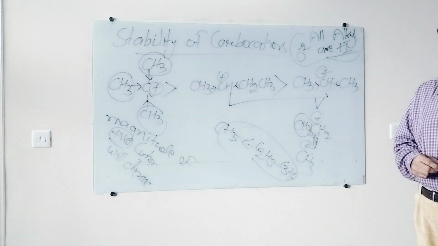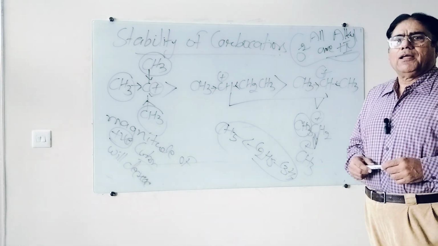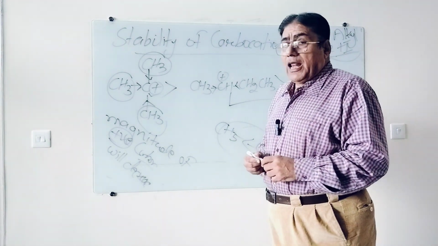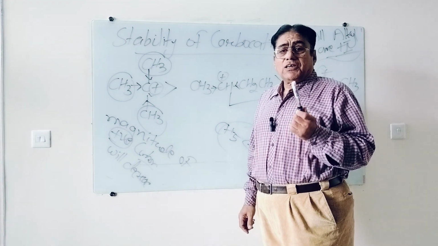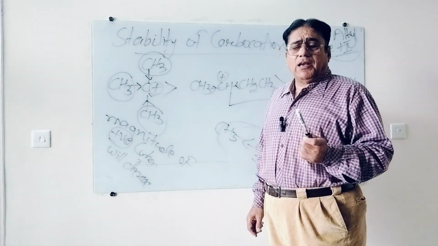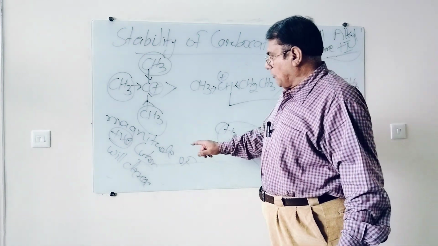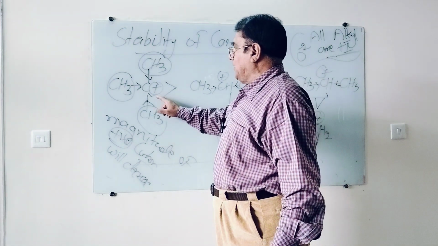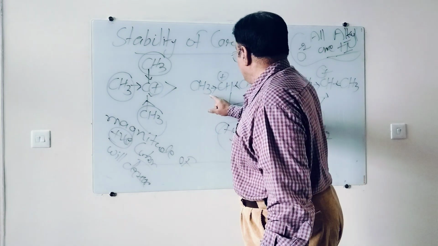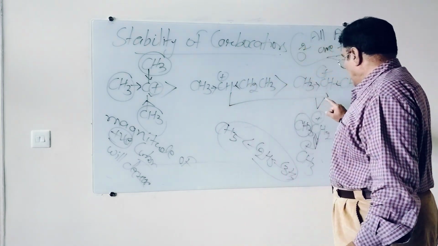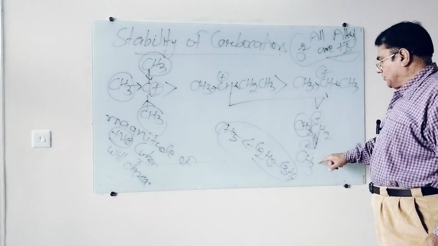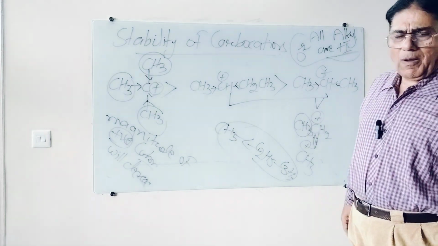So whenever a plus I alkyl group is there, the alkyl group always increases the stability of the carbocation. More number of alkyl groups, more will be the stability because the magnitude of the positive charge will decrease. So tertiary butyl, secondary butyl, isopropyl, ethyl, methyl. This is, I should say, not practically possible.